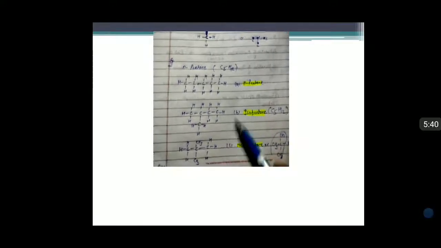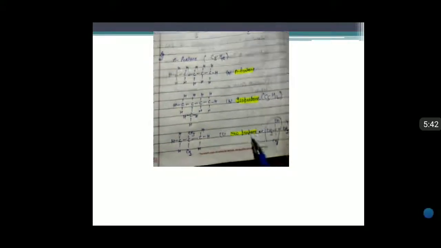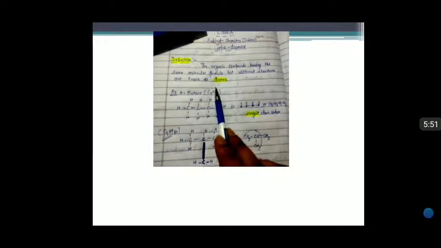Means the other two structures are different, but the molecular formula is the same, here also C5H12. So this is the clear explanation of isomers: the organic compounds having the same molecular formula but different structures are called isomers.